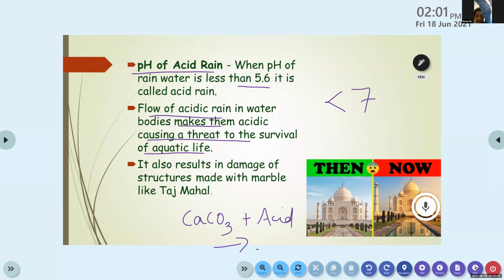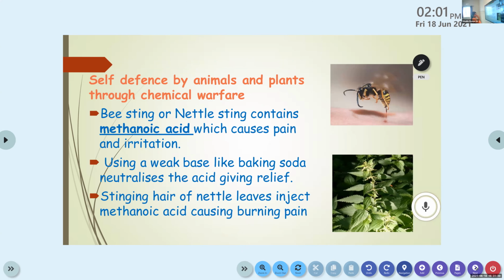Yes, ma'am. Then the last point in the importance of pH in everyday life, that is the self-defense by animals and plants through chemical warfare. This point we already discussed. In naturally occurring acids, I told you the bee sting or nettle sting, they produce methanoic acid or formic acid. It's just a method of self-defense by plants and animals, isn't it?